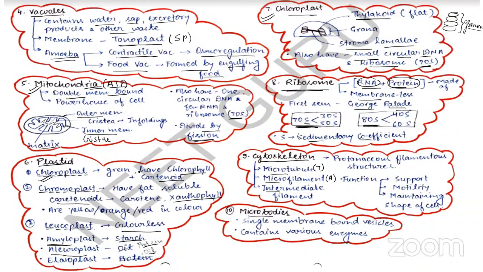Then microbodies. These are the single membrane bound vesicles. They are the minute vesicles, single membrane bound vesicles which contain various enzymes. For example, your peroxisome is a microbody, spherosome is a microbody. All right, you can see these microbodies in eukaryotic cells.